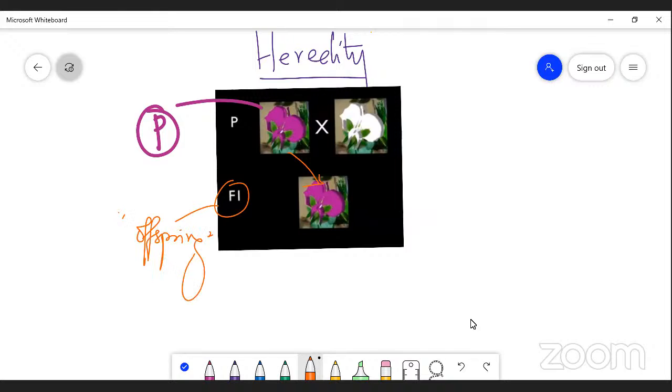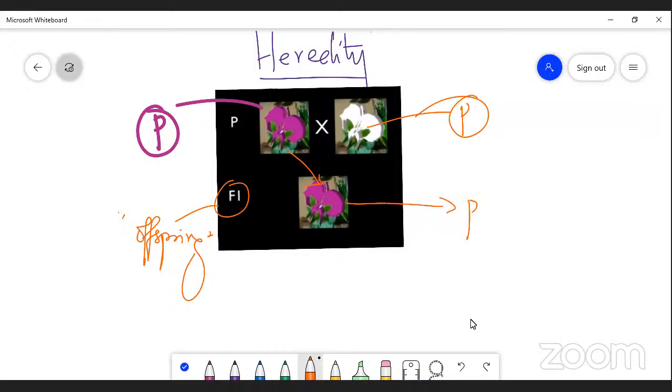Offspring are like a child, the next generation. When we cross the parental purple color flower of the plant with the white color flower of the plant, F1 is produced.